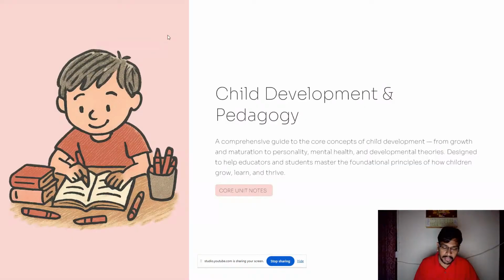This is one of the important chapters for the TET exam because at least four MCQs are expected from this chapter. Do listen to this live session carefully so that you will get clarity on what topics need to be covered, what the important concepts are, and all the details. I'm resharing my screen again.